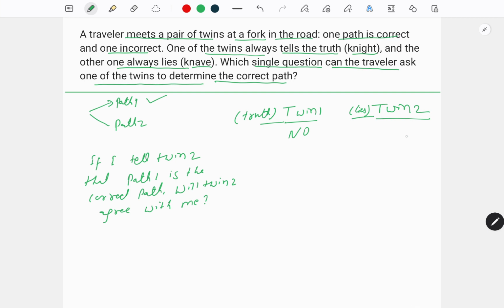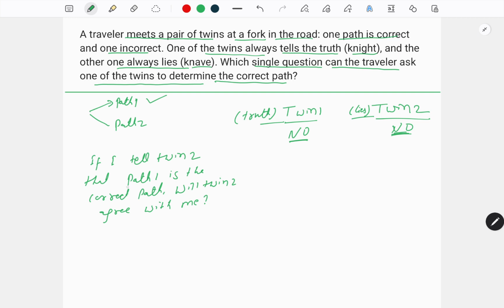Since twin 2 lies, he will say no, right? So the answer is no, and we have path 1 as correct.